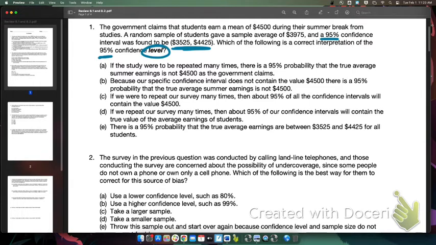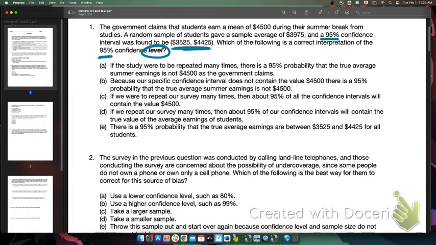So I'm not interpreting the interval. That's the "we are 95% confident" sentence. I'm interpreting the level. What does that 95% actually mean? What we would say is that if we repeat this study many, many times using the same method, same sample size, then 95% of the intervals would capture the true value. So we just have to see which one of these sentences sounds that way. "If the study were to be repeated many times," sounds good.